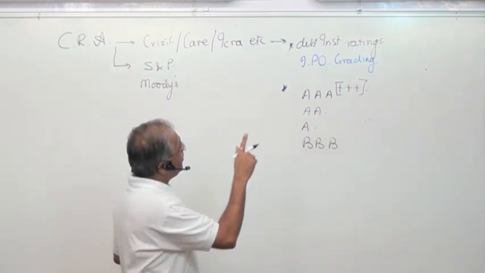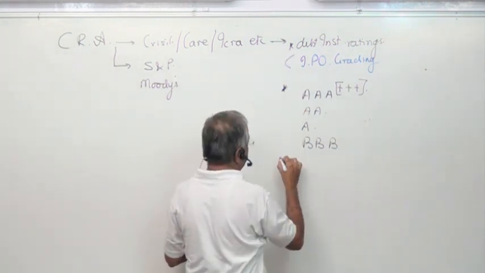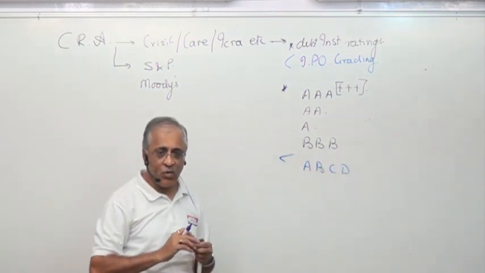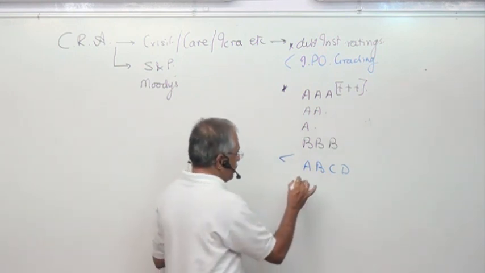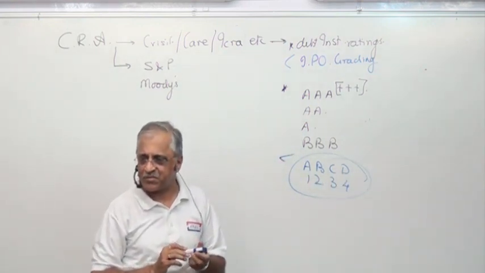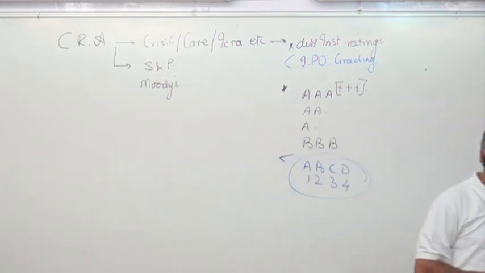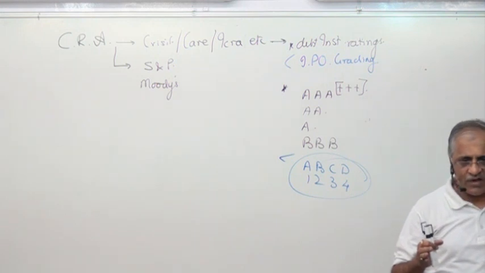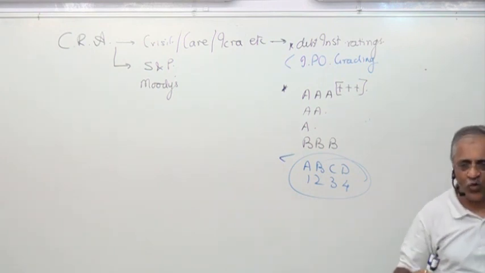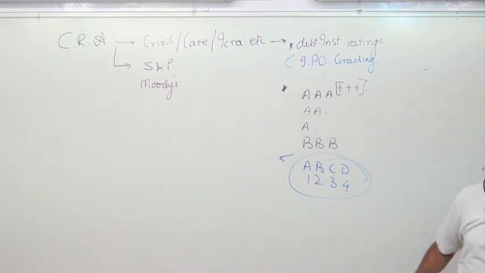Clear? And IPO grading is done in alphabets, A, B, C, D, and numbers 1, 2, 3, 4, 5. Like this it has been done for IPO grading. Clear? Again, understand there's a disclaimer clause in every prospectus. We see the financial fundamentals and then give the ratings. But you have to take your own judgment, your own risk, and then invest into this. Clear? So that's the basic part there.